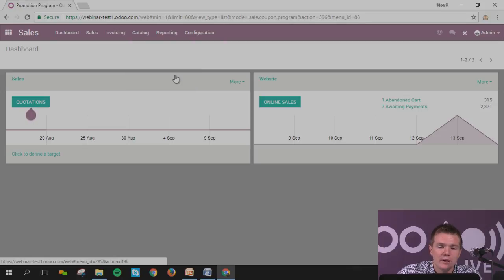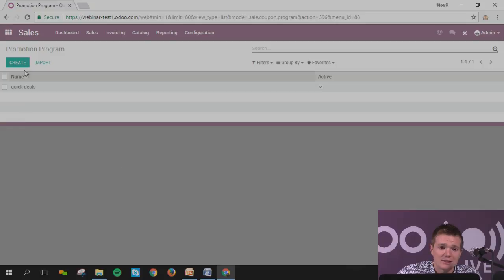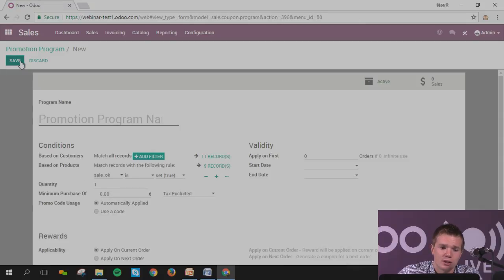I will create a promotion. Let's imagine this is the quick deal one. I will take this example, but I will just show you how to create one. You're going to put a program name, let's imagine it's for Black Friday. For the conditions, you can say whether it's for a specific customer or some other specific customer.